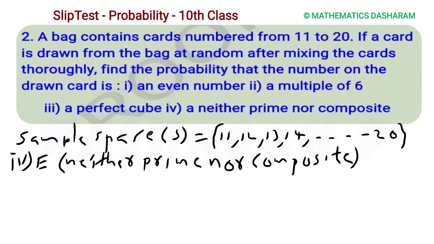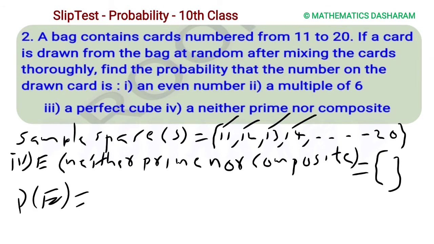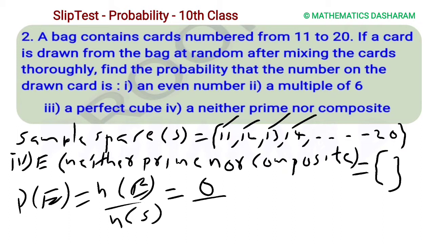So from 11 to 20, there is no number which is neither prime nor composite. Why? Because 11 is a prime number, 12 is a composite number, 13 is a prime number, 14 is a composite number, and so on. So it is an empty set. Then the probability of E equals n(E) divided by n(S). So favorable is 0, divided by 10, it is equal to 0.